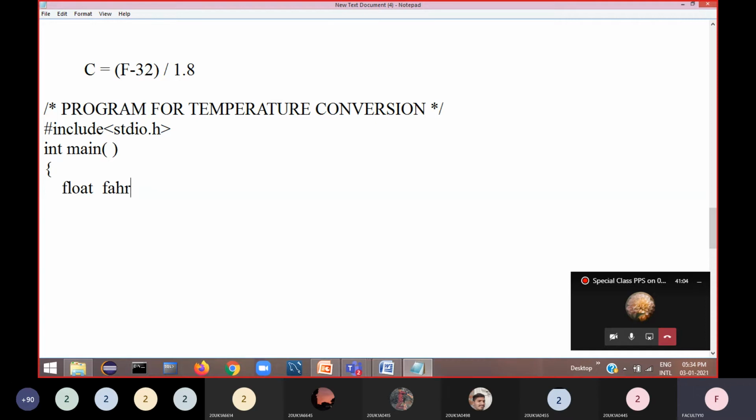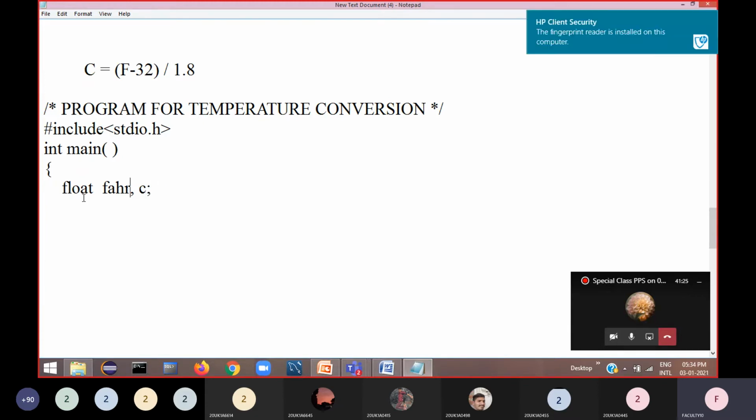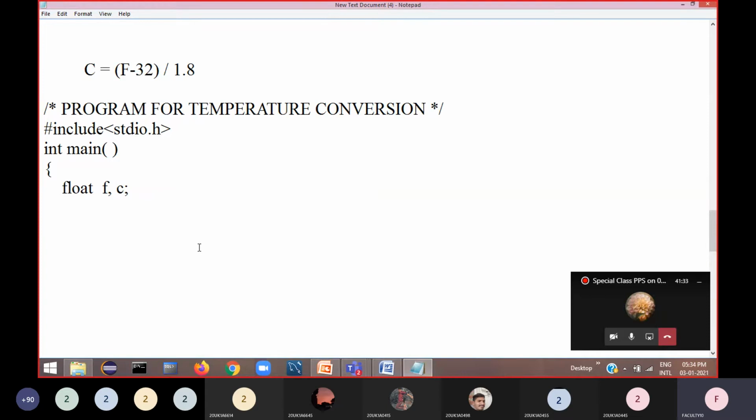Now you declare two variables, Fahrenheit, FAHR you can declare, and Celsius. If you want a short name for this, you can declare cell. Or if you want still shorter names, you can declare float type F comma C. Clear? So two variables you require: one is Fahrenheit for storing the Fahrenheit temperature, another is for storing the Celsius temperature.